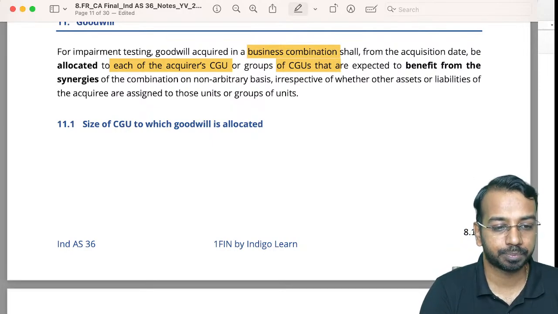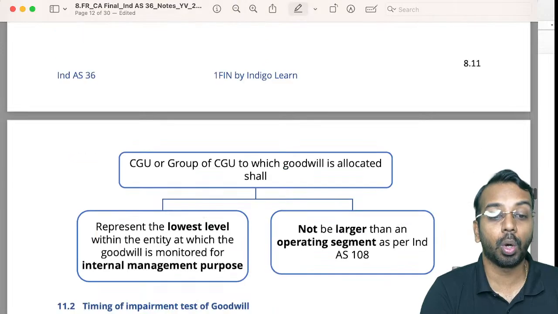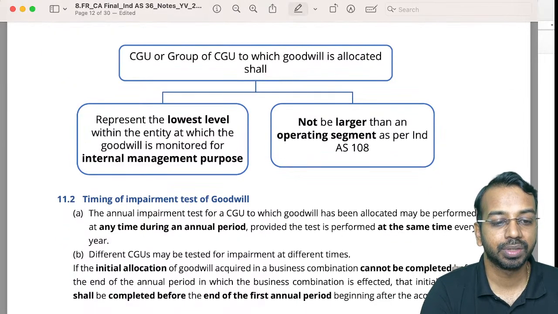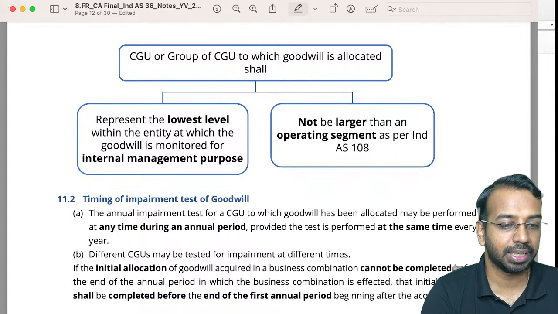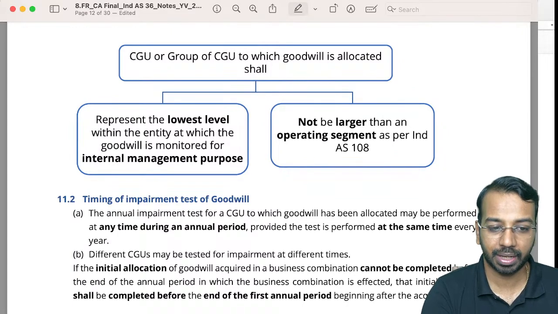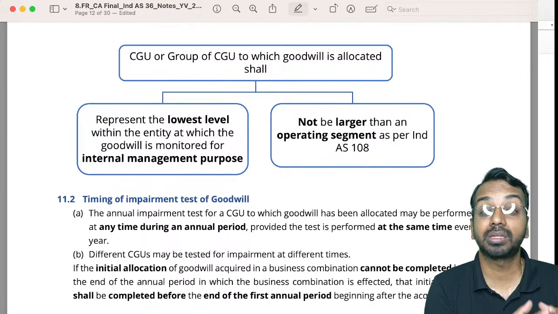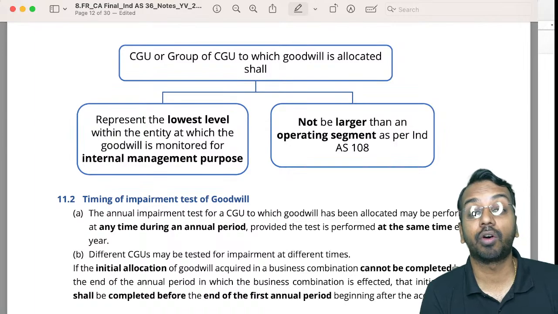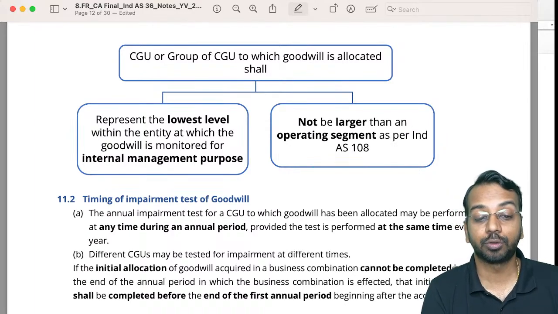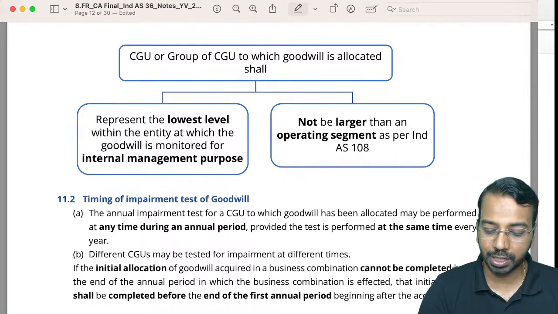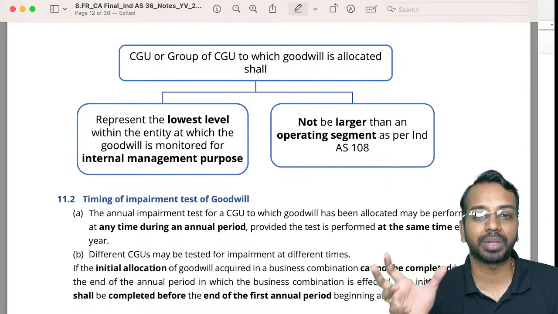Right. Now, the CGU or group of CGUs to which the goodwill should be allocated should represent the lowest level within the entity at which the goodwill is monitored for internal management purpose. So it should be the lowest level at which the management monitors goodwill for internal reporting purpose, and should not be larger than an operating segment as per Ind AS 108. So as per Ind AS 108, what is the operating segment?